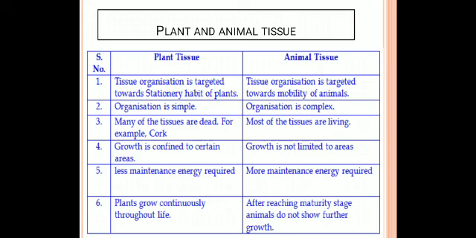The next one is structural organization and organ system. Plants grow continuously throughout life. We know that the organs and organ systems in plants are less specialized than in animals. Thus plant tissues are adapted to a sedentary existence. They grow continuously throughout life. After reaching maturity, animals do not show further growth. The structural organization of the organs and organ systems is more specialized than in plants. Thus animal tissues are adapted for active locomotion.